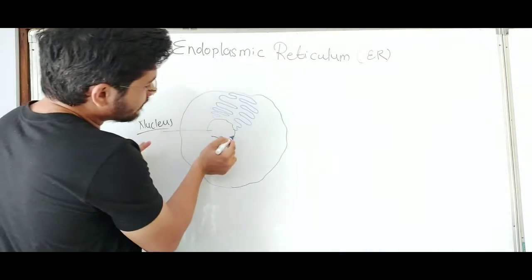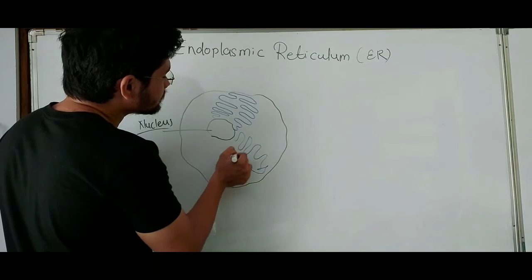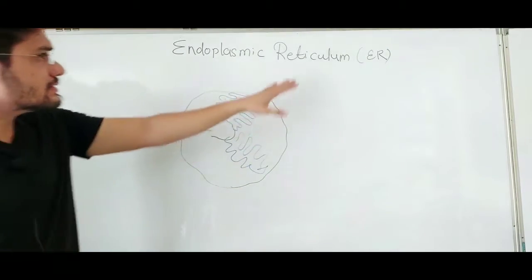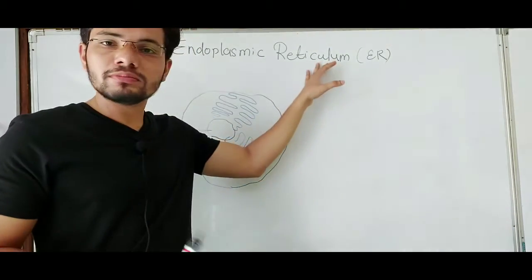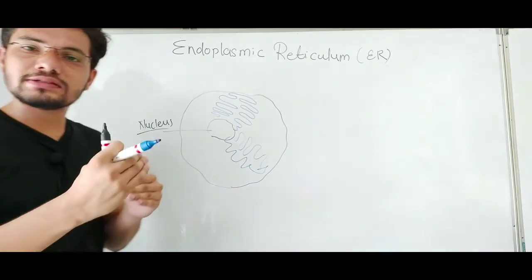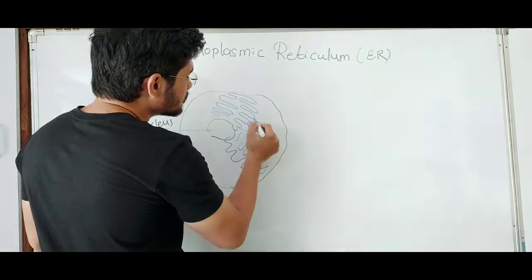It can also start from the other side, so it will look like this. It is a network, which is why the term is reticulum. Reticulum means a network of sac-like structures, or sometimes it is tubular also.